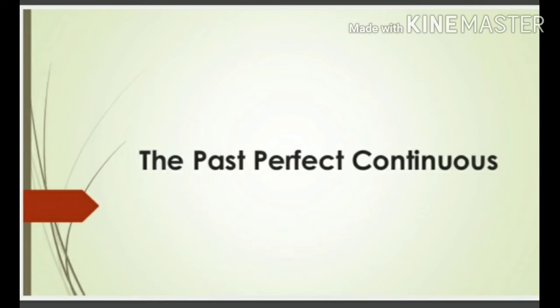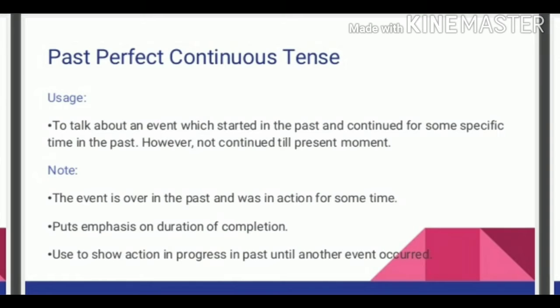And now let's see the past perfect continuous tense. Usage: to talk about an event which started in the past and continued for a specific time in the past, however not continued till the present moment. So note, the event is over in the past and was in action for some time. It puts emphasis on the duration of completion. Used to show an action in progress in the past until another event occurred.